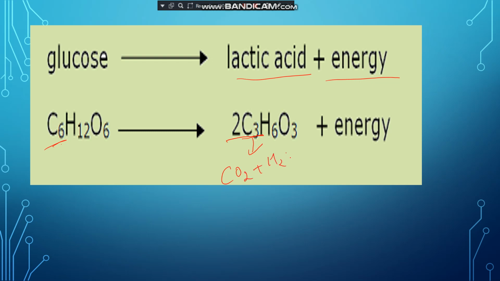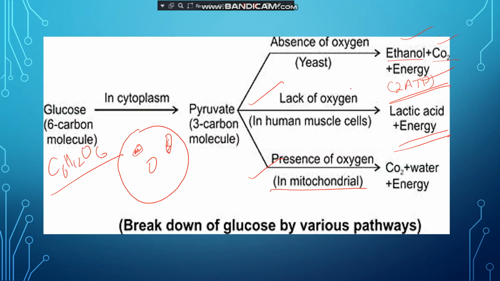glucose, which is a 6 carbon molecule. You know the formula of glucose? C6H12O6. This is a 6 carbon molecule. In the cytoplasm of the cell, this glucose converts into pyruvate. And pyruvate is a 3 carbon molecule. In pyruvate there are 3 carbon atoms.